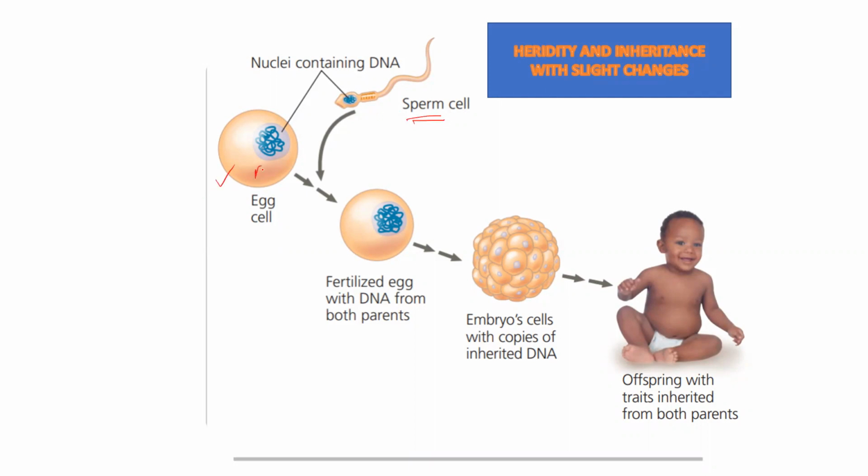They have n number, or haploid number, of chromosomes, which when combined form a diploid cell with 2n, and they undergo subsequent mitotic cell division, resulting in the offspring, which will have the traits of both the male as well as the female parent. They will have a resemblance to their parents.